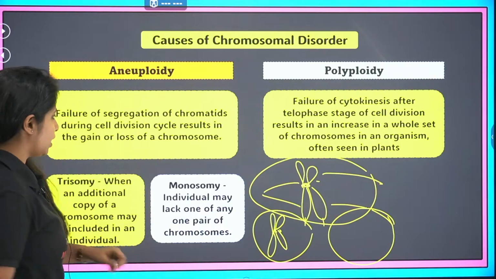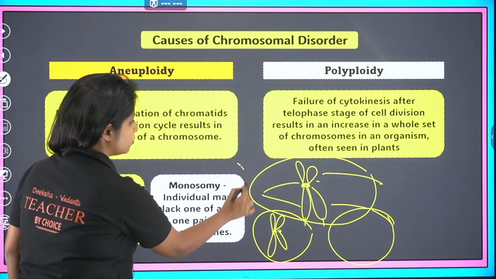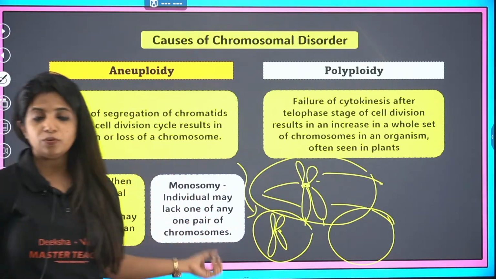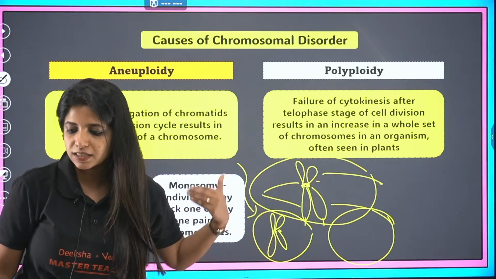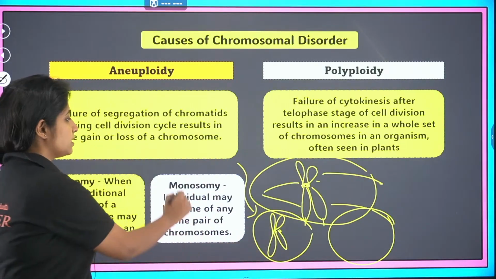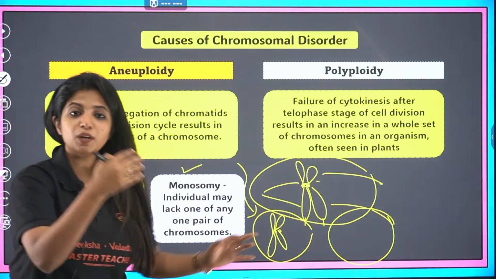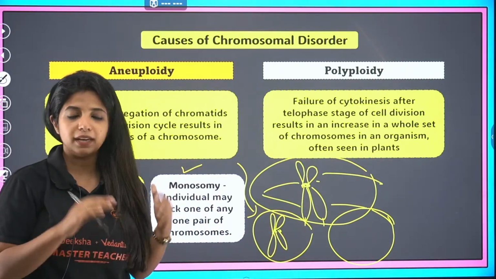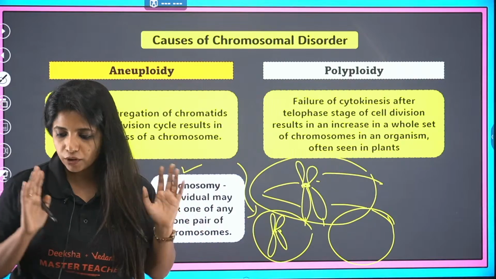So, the condition where you see that there's an additional copy of the chromosome, that condition is known as trisomy. Okay, we say it's trisomy. On the other hand, if there is a loss of a chromosome, we say that is monosomy. So, there is trisomy if you are getting an additional copy. There is monosomy if there is a loss of the chromosome out there.